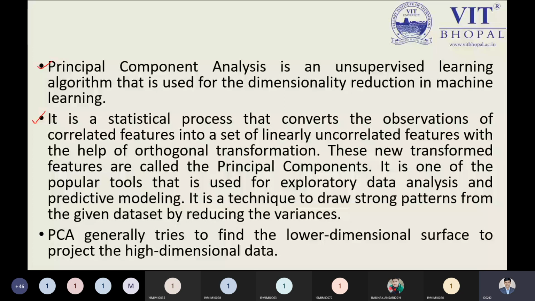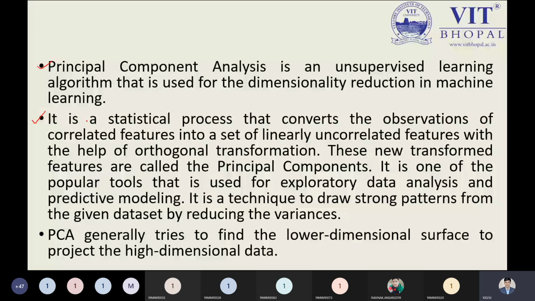The purpose of this statistical process is that it converts the observations of correlated features. So we are talking about correlation, and we will definitely see what is meant by correlation. We have some features which are correlated and some which are not correlated. How can we manage such a thing? That is the portion we need to keep in mind. For example, suppose we have the marks information and the weight information of students.